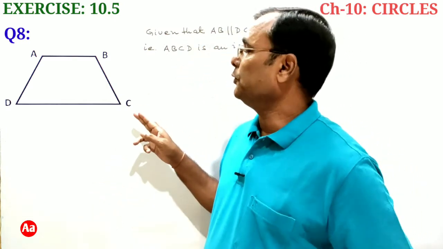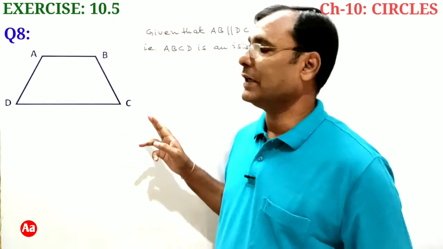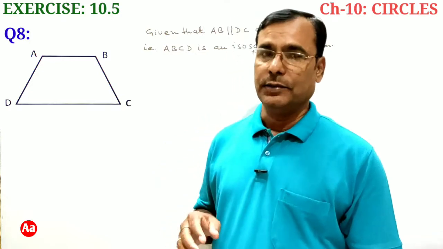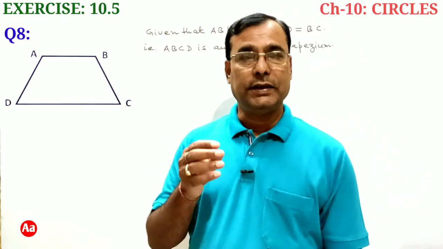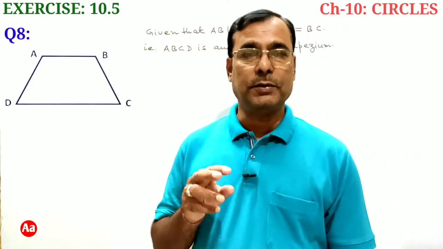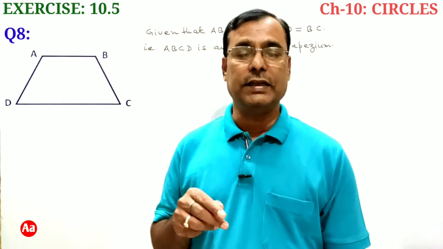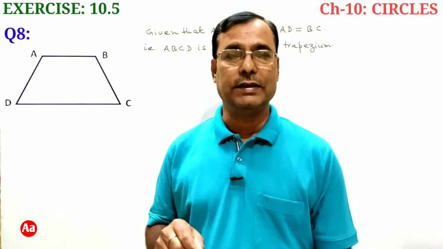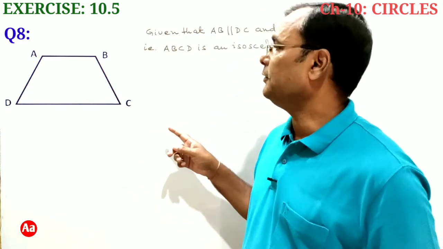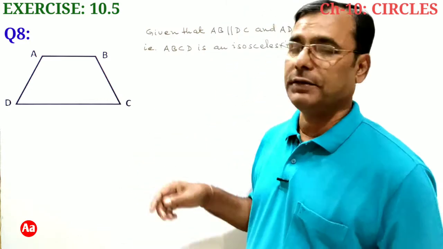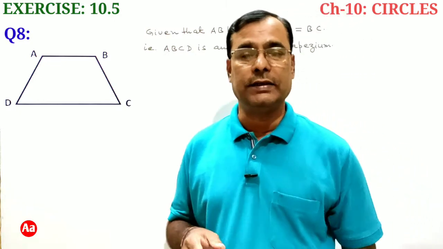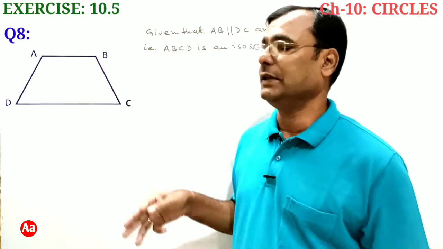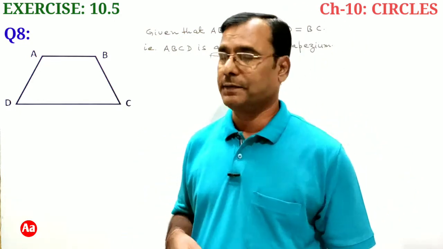We are trying to prove that angle A plus angle C is equal to 180 degrees, because in a quadrilateral, if sum of opposite angles is 180 degrees, then quadrilateral is cyclic. So here, if we can prove that sum of any one pair of opposite angles is 180 degrees, then this trapezium ABCD will become cyclic.